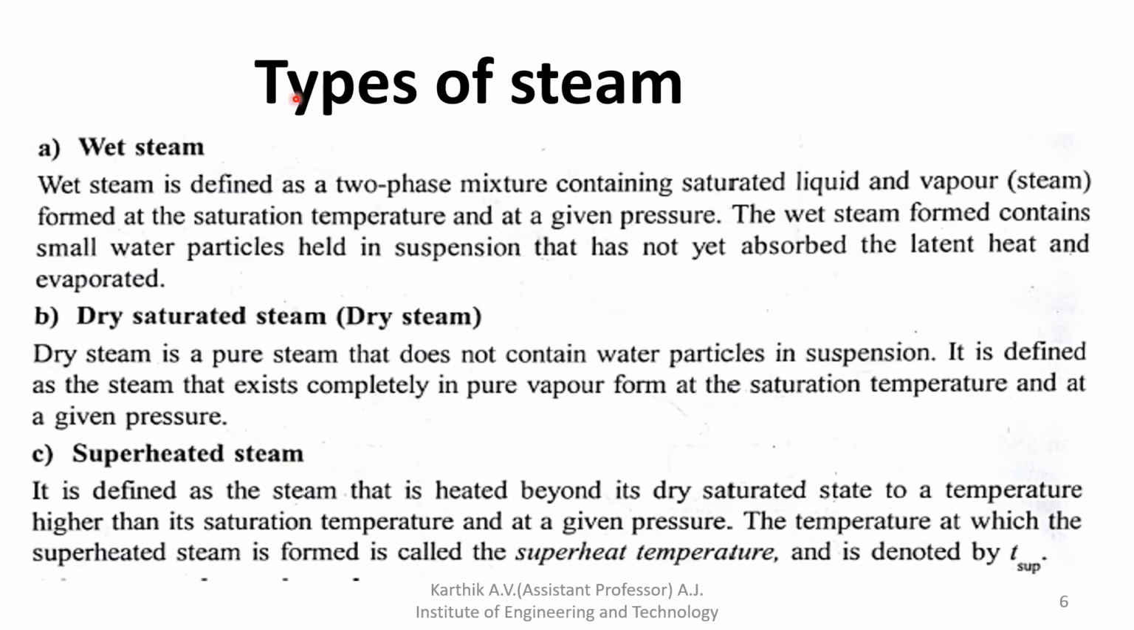So types of steam. First, wet steam. Wet steam is defined as a two-phase mixture, that is, along with the steam some amount of water is present. That type of mixture of steam plus water is called wet steam. The liquid and vapor are formed at a saturation temperature at a given pressure. The wet steam contains small water particles held in suspension that have not yet absorbed the latent heat to evaporate. So wet steam is nothing but water particles present in steam, the mixture of water plus steam.